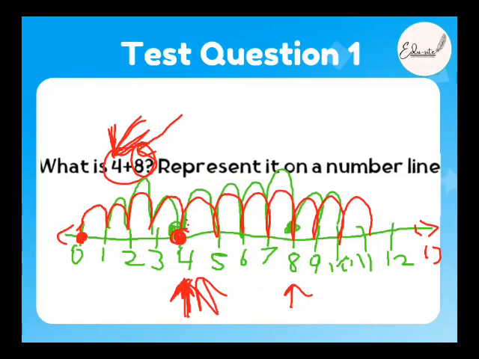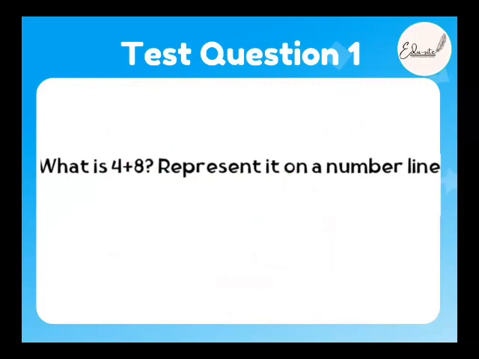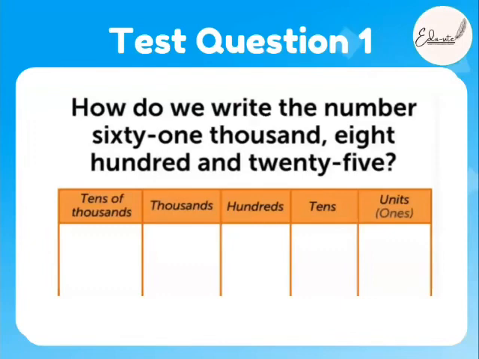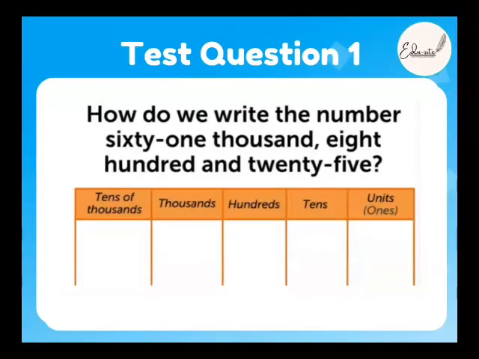Okay. So which is the final answer? Where is the final answer? We have not got the final answer on the number line. Yes, mashallah. So 12 is the answer. This is how it is represented on the number line. Barakallahu fiki. Okay, this one, beta. Okay. So. Mashallah, yes, very good, beta. Okay.